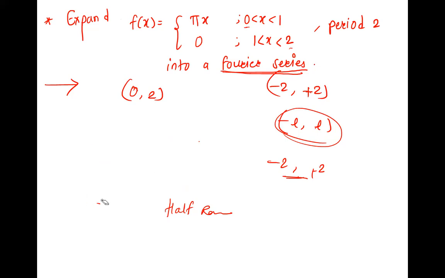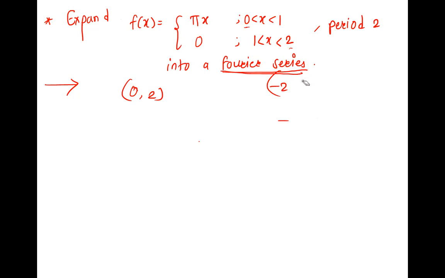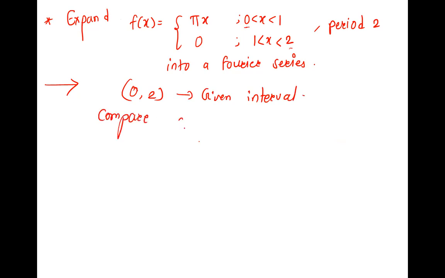Yes, ma'am. Do you have any doubt? Please ask. Okay, so this is the given interval. And as the Fourier series is asked, compare that 0 to 2 with 0 to 2L.